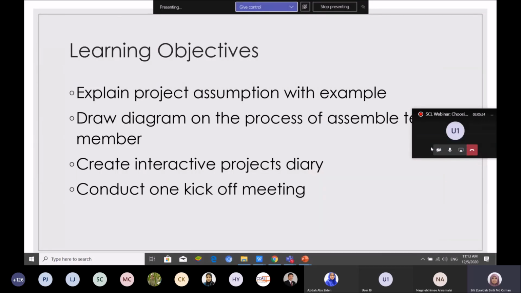So what you need to do is you have all the analysis, and don't forget your learning objective. We want our student to achieve this learning objective after our lesson. You can just create a simple learning objective, make them do a simple task. Don't explain a project assumption, for example, for two hours. They need to do a 20-minute presentation. So you cannot do lots of learning objectives. Why? We don't want our student just to listen to our lecture.